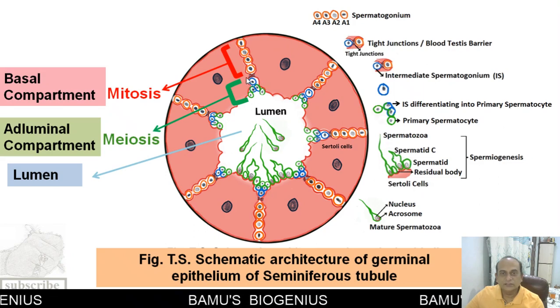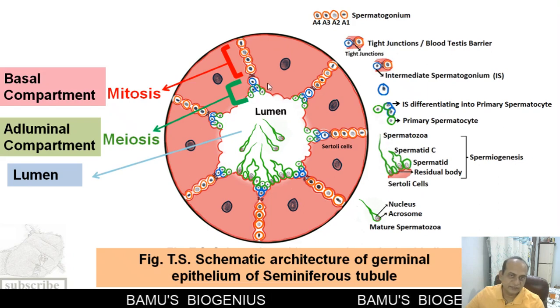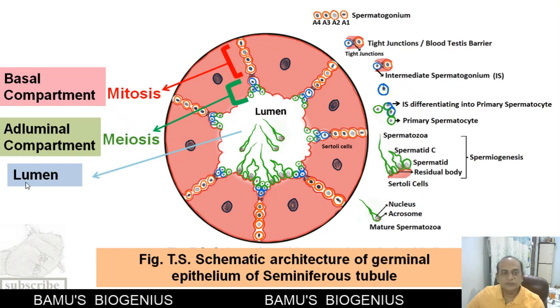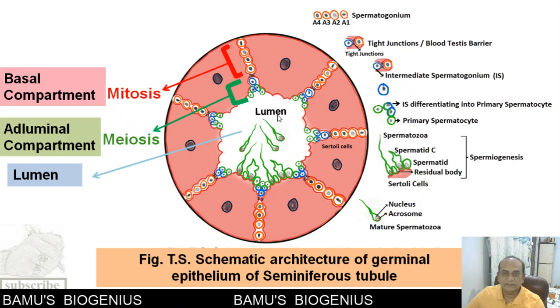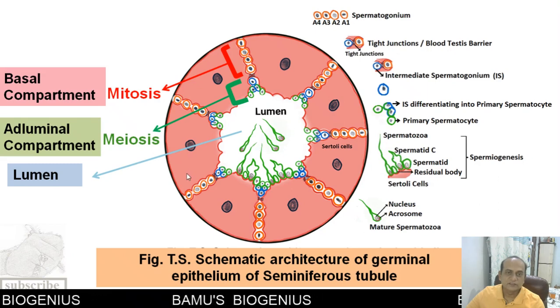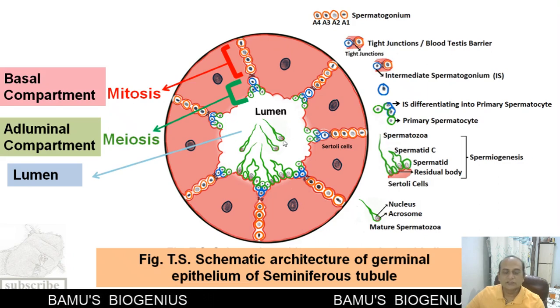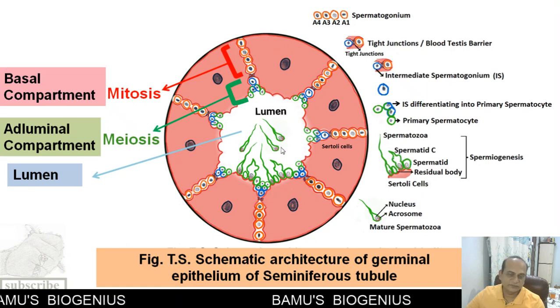Here the primary spermatocytes, secondary spermatocytes, and spermatids can be seen along with the spermatozoa. Then you can see a cavity, or a lumen. It is filled with fluid that is synthesized and secreted by the Sertoli cells. So this fluid-filled cavity is called the lumen, where a number of free swimming spermatozoa are present.